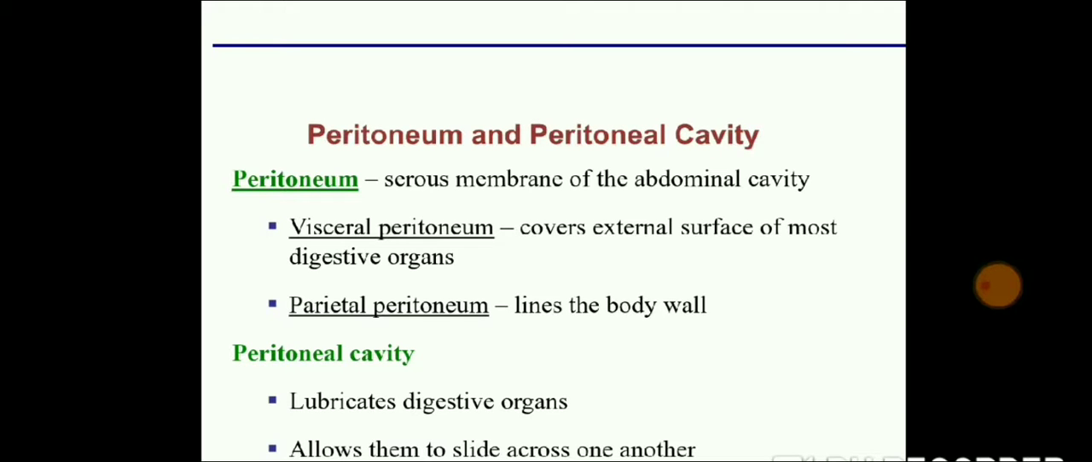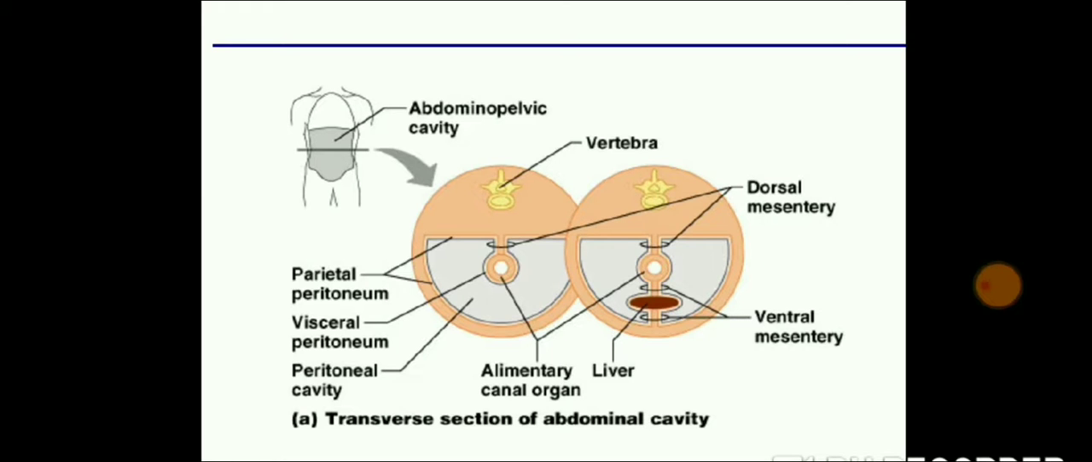Now, your digestive tract is covered by peritoneum. Peritoneum is a serous membrane which is a covering of your abdomen. This covering is made of visceral peritoneum and parietal peritoneum. This is the surface for the digestive tract. Your full abdominal cavity, just below your chest till your pubic bone, that is your abdominal cavity. This abdominal cavity is fully covered by peritoneum and the cavity itself is known as the peritoneal cavity. So this is the transverse section of your peritoneal cavity.